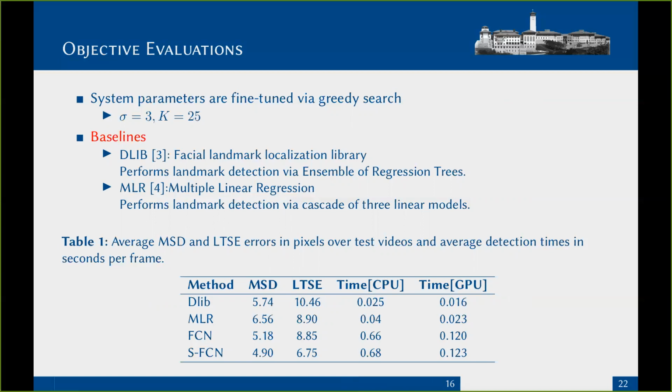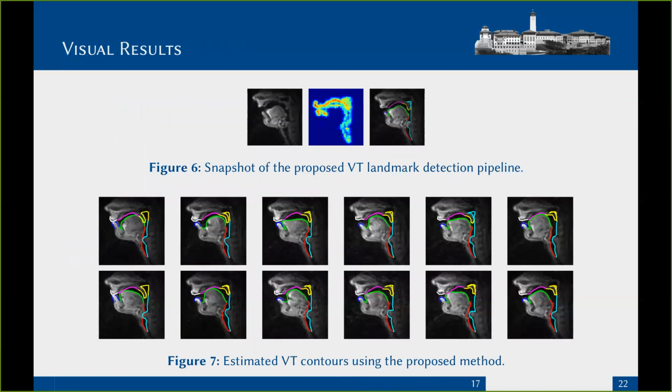Regarding the speed, the proposed method can run around 9 FPS on a GPU and, despite the deep network, around 2 FPS on a CPU. Here are some examples of the estimated vocal tract articulators using the proposed method. It is observed that the method accurately detects the vocal tract contours for all defined regions and for different configurations of the vocal tract shape.